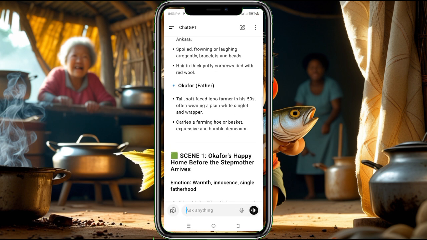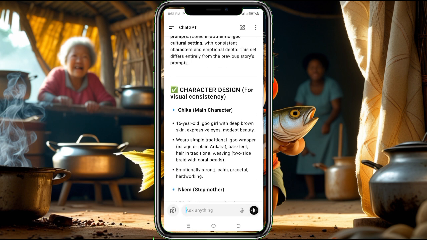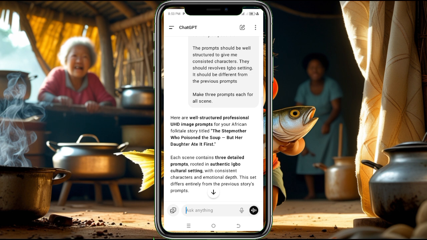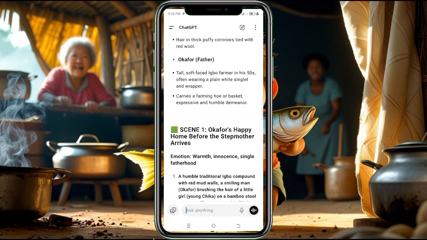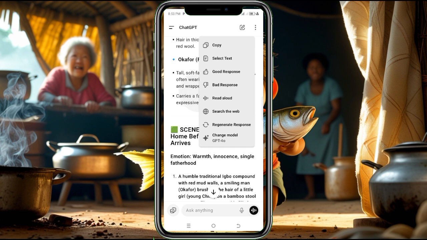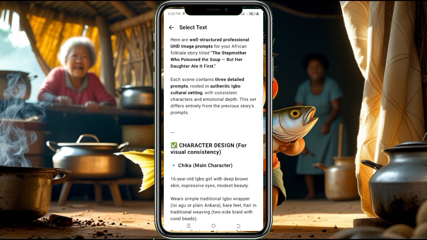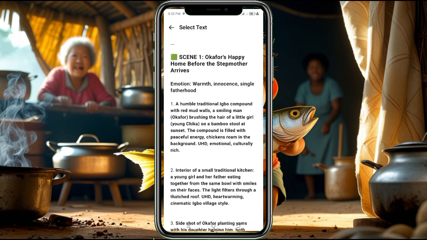Okay, we have successfully generated our prompts. Look at the story title again: The Stepmother Who Poisoned the Soup. So we've been able to generate our prompts using ChatGPT. What you do is click here and click on select text. Go to the first one, scene one: Okafor's happy before the stepmother arrives.